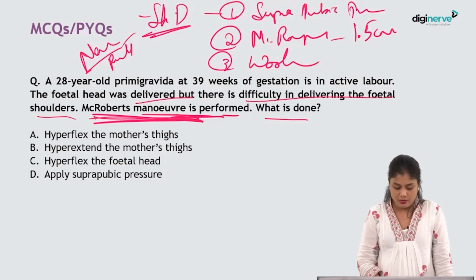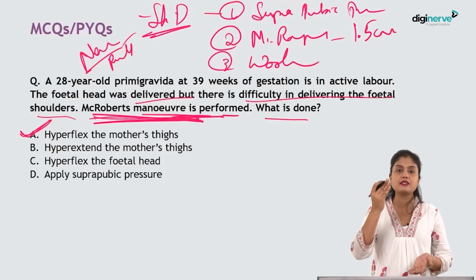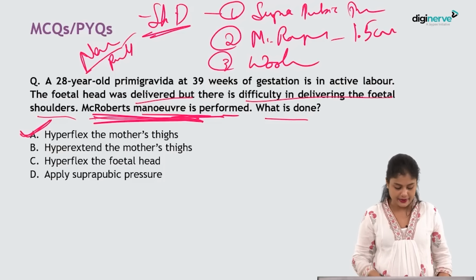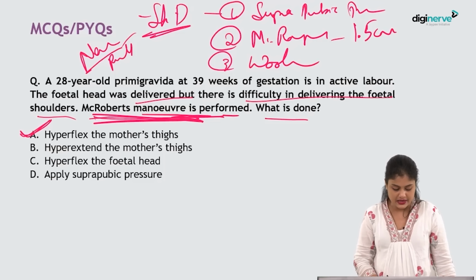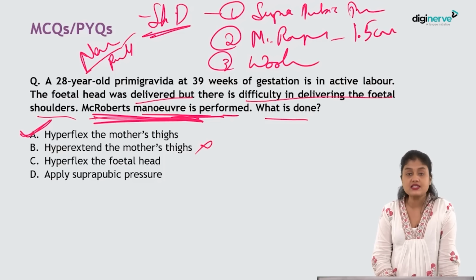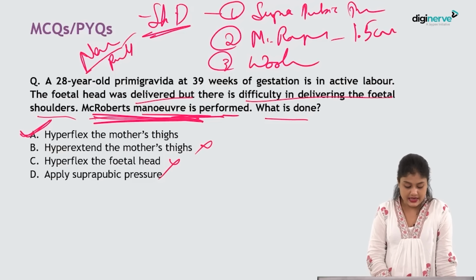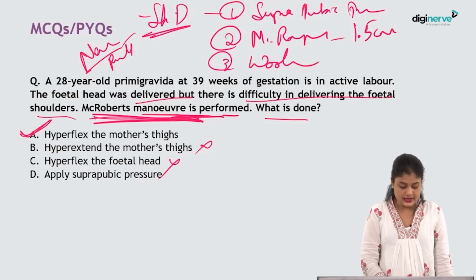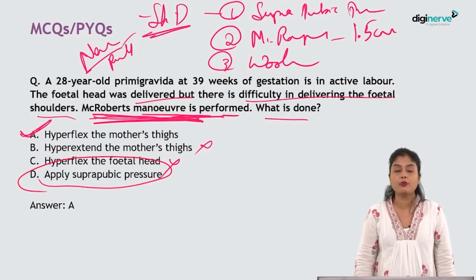So what they do in McRoberts maneuver is hyperflex the mother's thigh. Yes, the mother's thigh is hyperflexed, which will increase the pelvic space by 1 to 1.5 centimeters because of posterior rotation of the sacrum. Then hyperextend the mother's thigh? You can never extend the thighs, isn't it? There is no extension. Hyperflex the fetal head? No, flexion of the fetal head would not be helping us. Lastly, apply suprapubic pressure. Yes, this you can do, but this is not what they are asking. They are asking what is McRoberts maneuver. So the correct answer will be A.